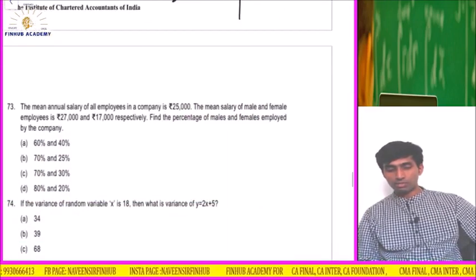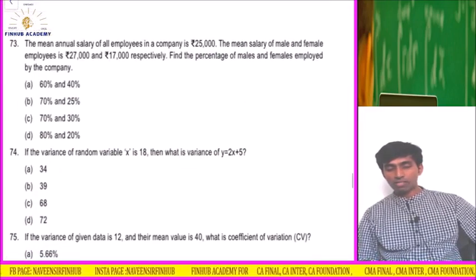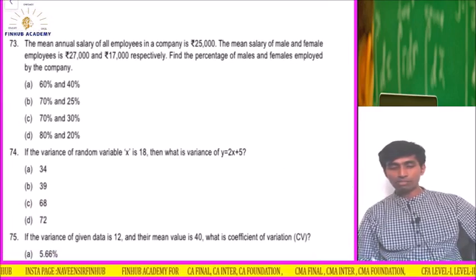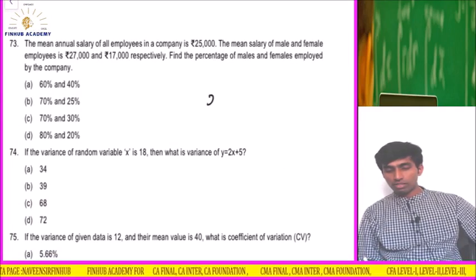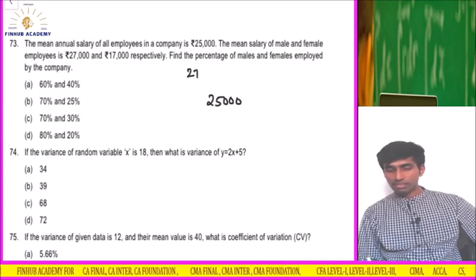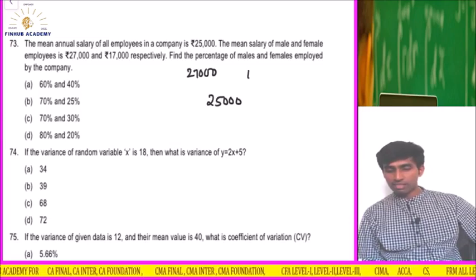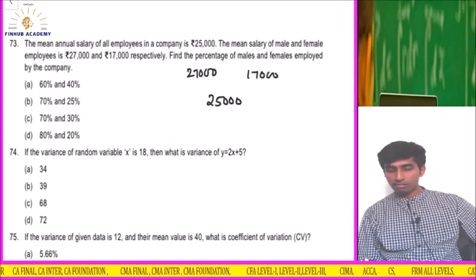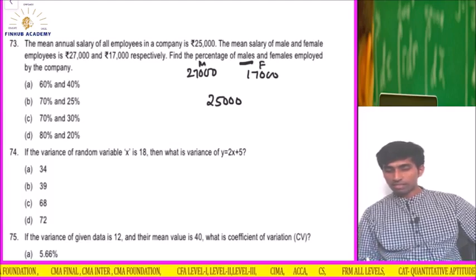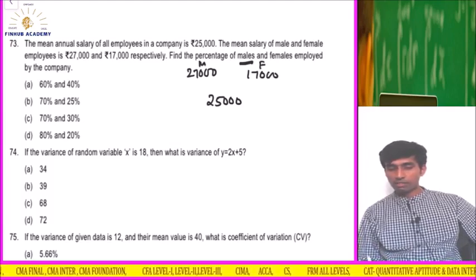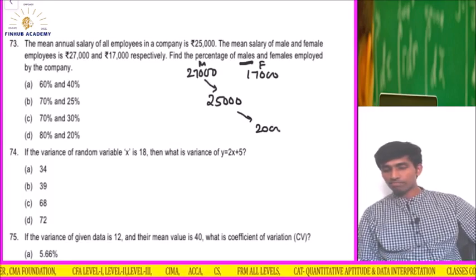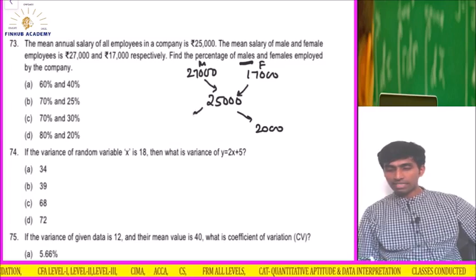Next, 72. The mean annual salary of all the employees is 25,000. The mean salary of male and female employees is 27,000 and 17,000. So combined is 25,000, and one is 27,000 and one is 17,000. This is male, as they have asked for male, so I will write male here, female here. Find the percentage of male and female employed. So here the difference is 2,000, and here the difference is 8,000.